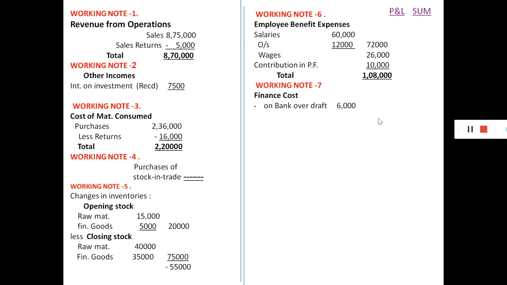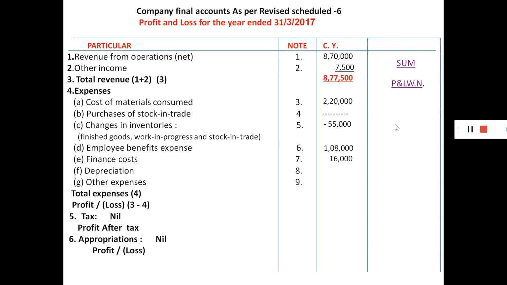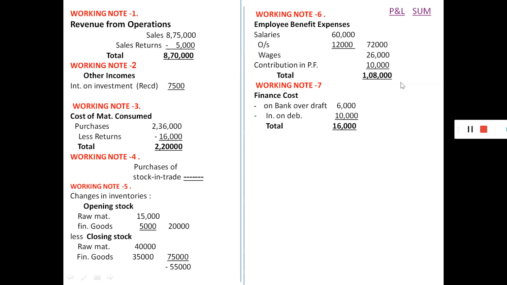Go for the calculation of note number 7, finance cost. Bank overdraft 6,000, interest on debenture 10,000, total 16,000. Depreciation, note 8. Depreciation as per adjustment number 2, 10% on fixed assets.